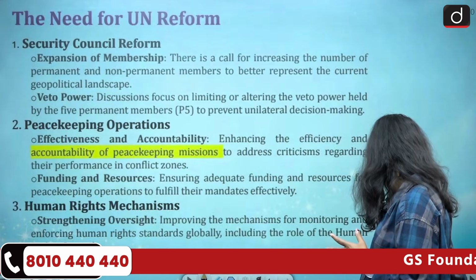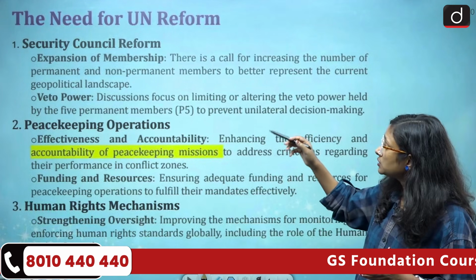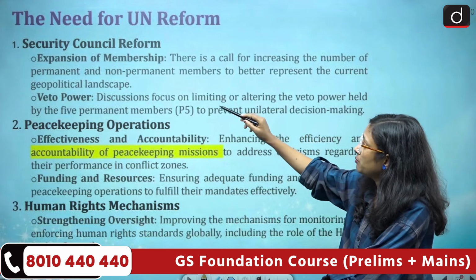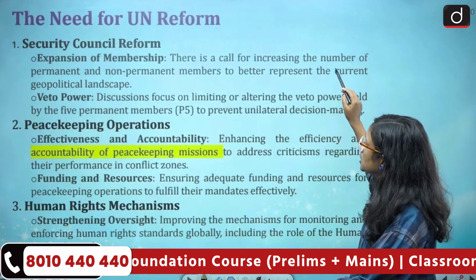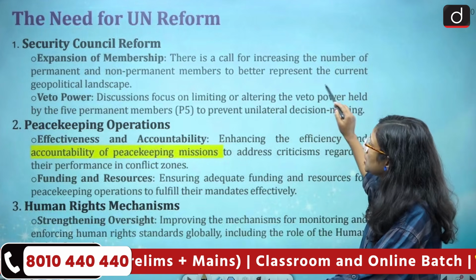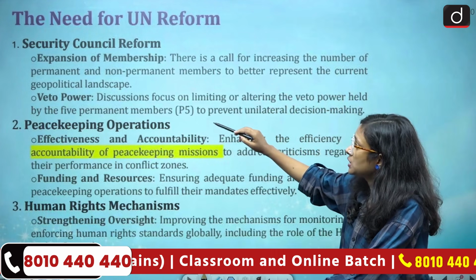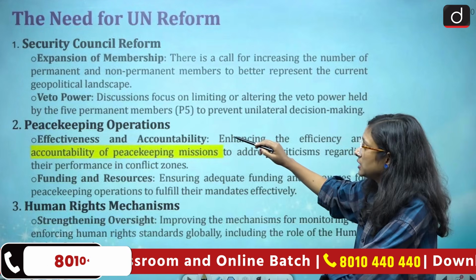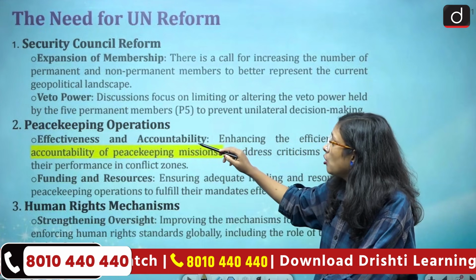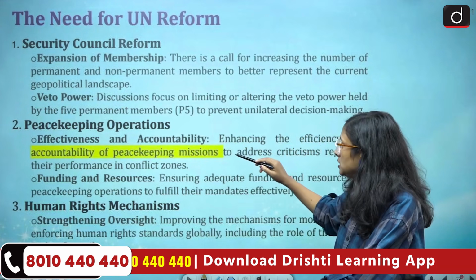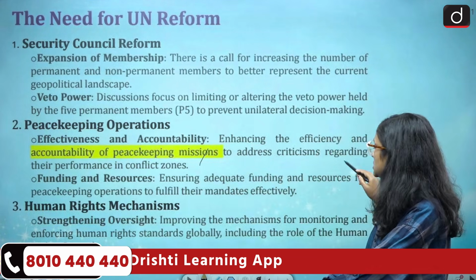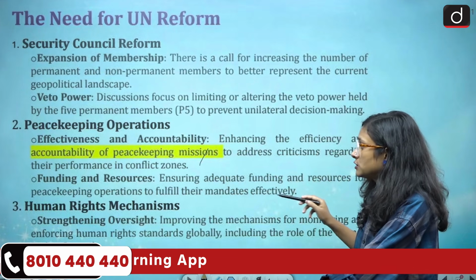Now we'll come to the need for UN reform. First, Security Council reform and expansion of membership. There is a call for increasing the number of permanent and non-permanent members to better represent the current geopolitical landscape. There is also the question of veto power, that is, why veto power was limited to just five members. Then peacekeeping operation effectiveness and accountability: enhancing the efficiency and accountability of peacekeeping missions to address criticism regarding their performance in conflict zones.